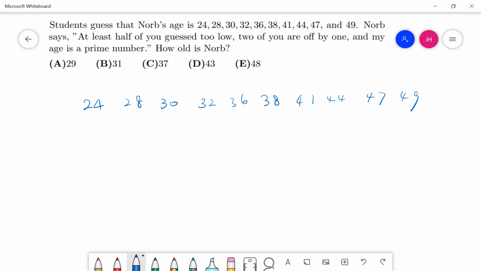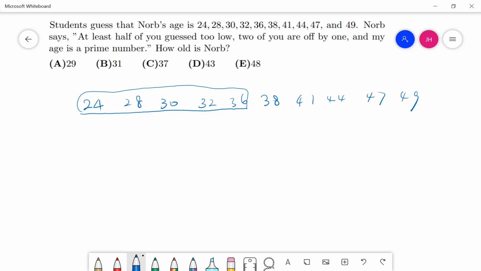So Nob says at least half of them guessed too low. So at least 5 of them are way too low, right? So we know certainly these numbers are not Nob's age.